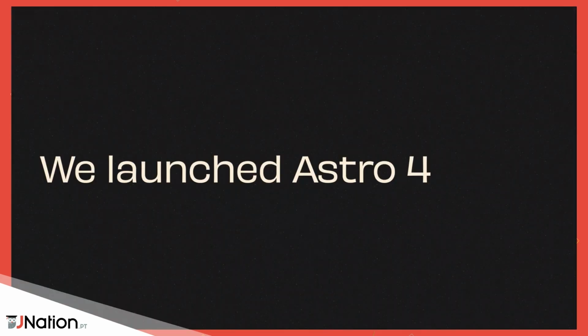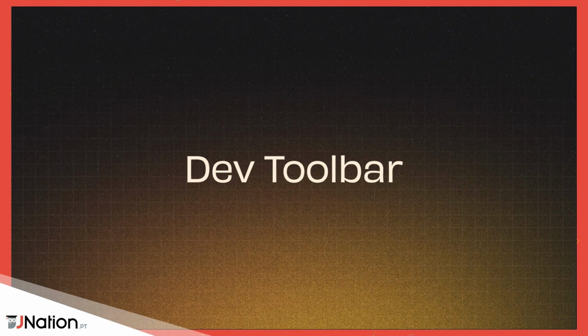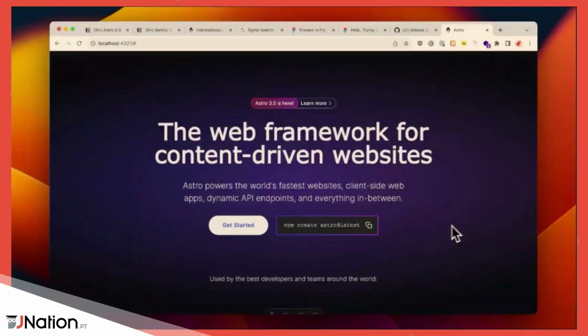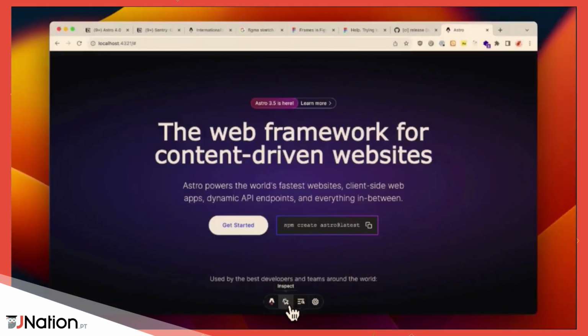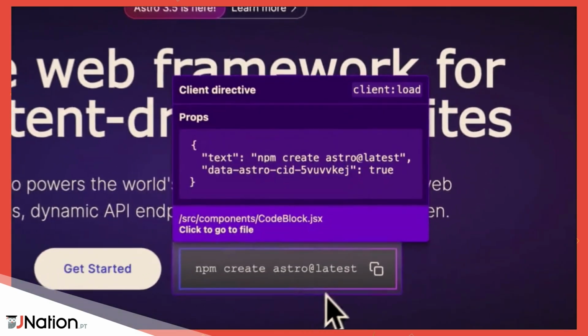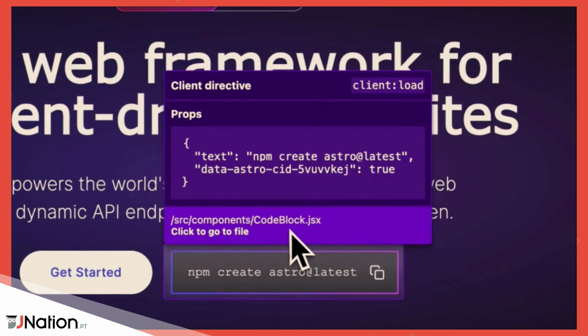Getting to the end of the quick thing, because I need to do a demo afterwards. Astro 4, the dev toolbar. Super cool stuff that we have done with this. So inside of your browser, you just have a dev toolbar. You can click on it. This is the inspect tool, and you can instantly see where your client components are, what the props are, what location it is, what framework it is. It's super useful, and all without leaving the browser.